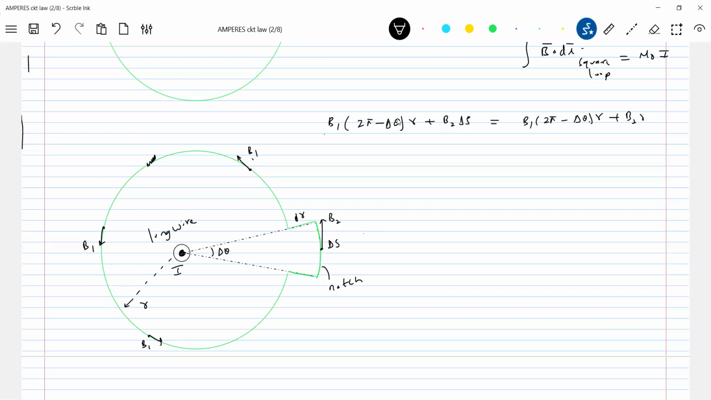What is delta s? It is (r plus delta r) into delta theta, no? Now let's come to the magnitude of the magnetic field. Mu naught I by 2 pi r. What is the magnitude of magnetic field at this particular point? Because this is r, no? R plus delta r it is. So this pi will not be there. Oh, sorry, long wire, no? Not ring. Yeah, 2 pi (r plus delta r).